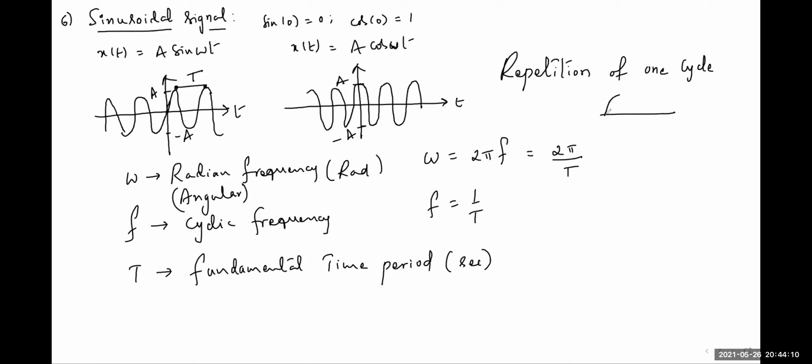If you consider this one cycle, this cycle duration we call the fundamental time period. We observe that the waveform repeats throughout the time axis for a sine signal or cos signal. So these are sinusoidal signals.